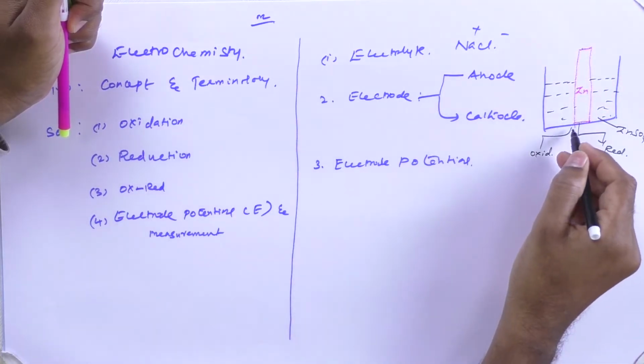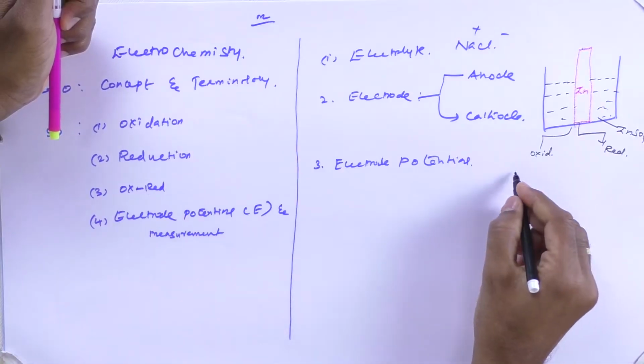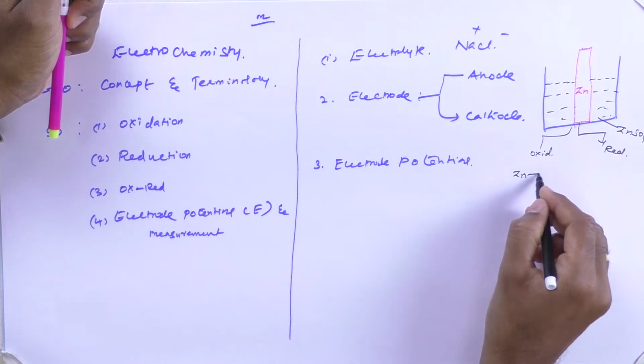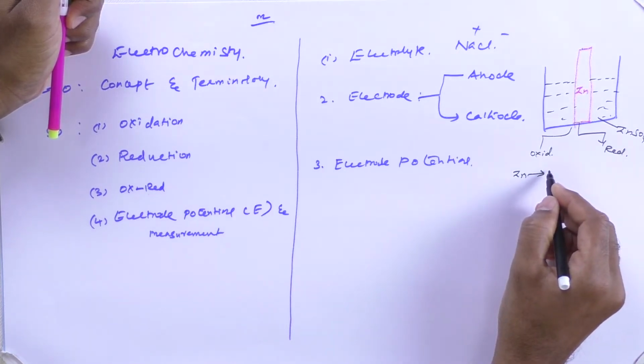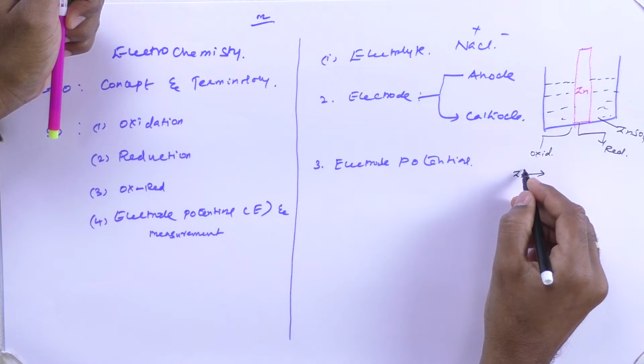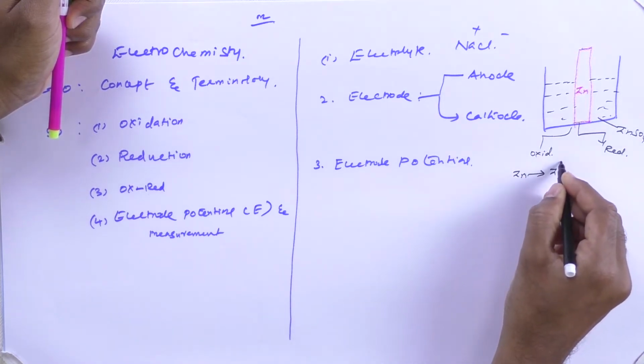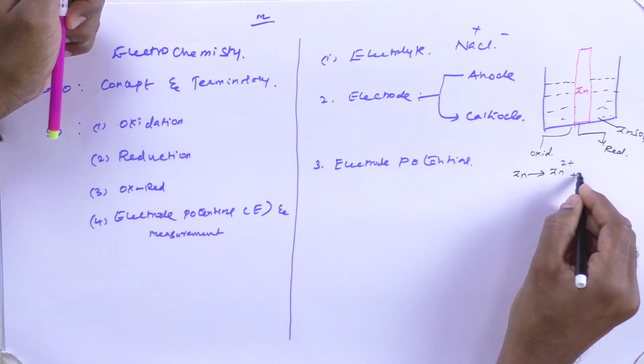Oxidation is a chemical process in which electrons are removed from the metal. For example, as I told you earlier, the metal atoms are bound together with the help of valence electrons. Now we are going to remove the valence electrons. If it is a zinc rod, it consists of zinc atoms. For zinc, the stable oxidation state is 2+, so we are going to remove 2 electrons from the zinc rod.